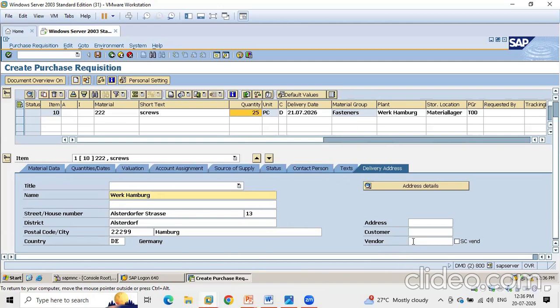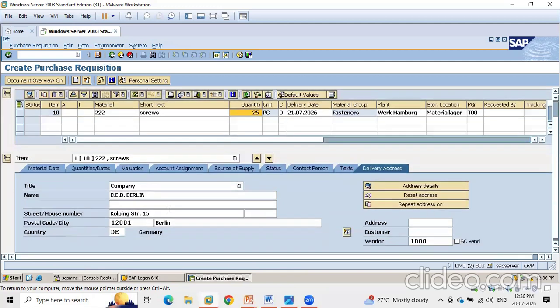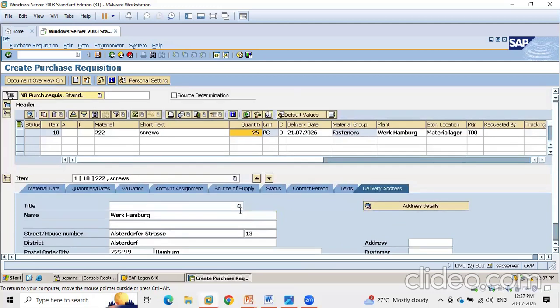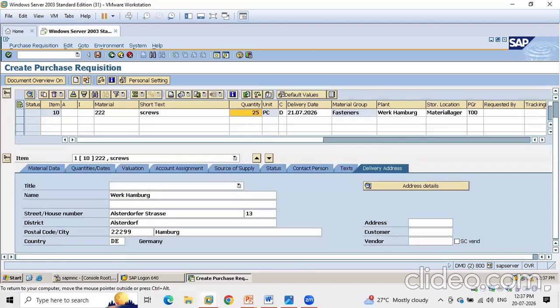Okay, so what I will do, if you want to deliver this material at other places, then I will enter that at a vendor code. Then what it will show? It will show that vendor. So if you want to give this material to that vendor or that place, then it will show. Let's just backspace. Okay, so whatever the plant, it will be showing in the delivery address.